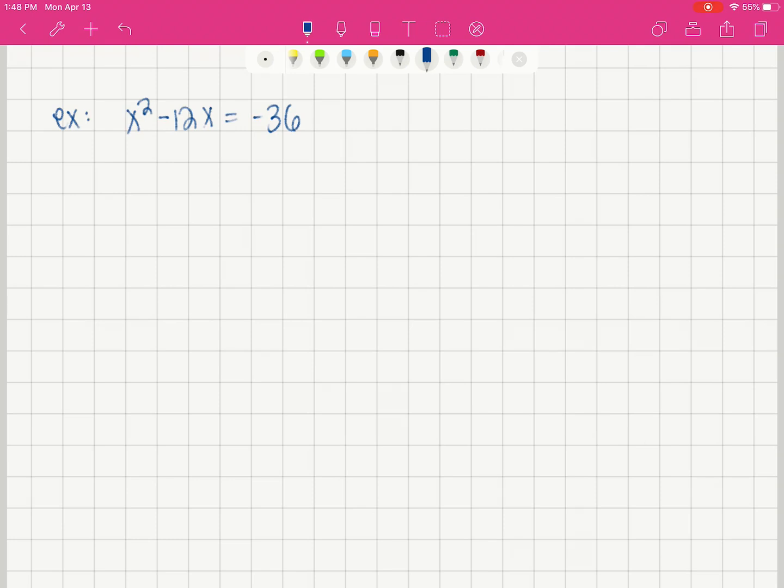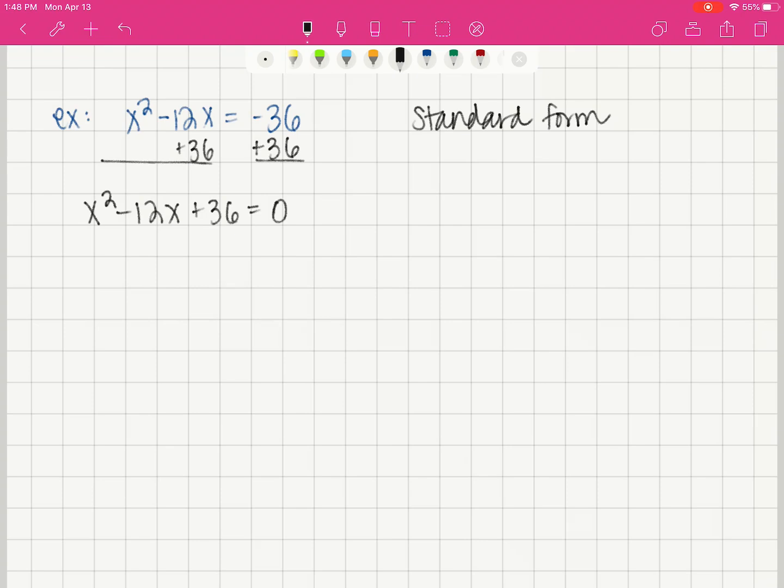It seems like this one's not going to be that difficult, and it really isn't going to be difficult, but it's got an unusual circumstance. First step is standard form. So we're going to set this equation equal to 0 by adding 36 to both sides, giving us x squared minus 12x plus 36 equals 0.